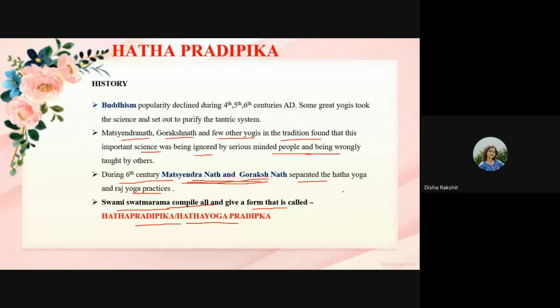Yes, but according to this Hathapradipika, if you are a follower of Hatha Yoga, the result of Hatha Yoga is Raja Yoga. Okay, to attain Raja Yoga means what? You have to raise your Kundalini Shakti to the highest stage, or attain the moksha stage.